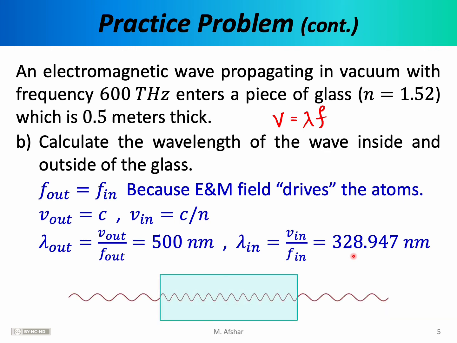So the picture you should have in mind is something like this. Waves are traveling relatively fast with a relatively large wavelength. Recall that the wavelength of a wave is essentially the peak-to-peak distance. This is what we're calling lambda on the outside. And then as soon as this wave enters the glass, because its speed goes down, its wavelength also goes down. This distance here is what we're calling lambda inside the glass.